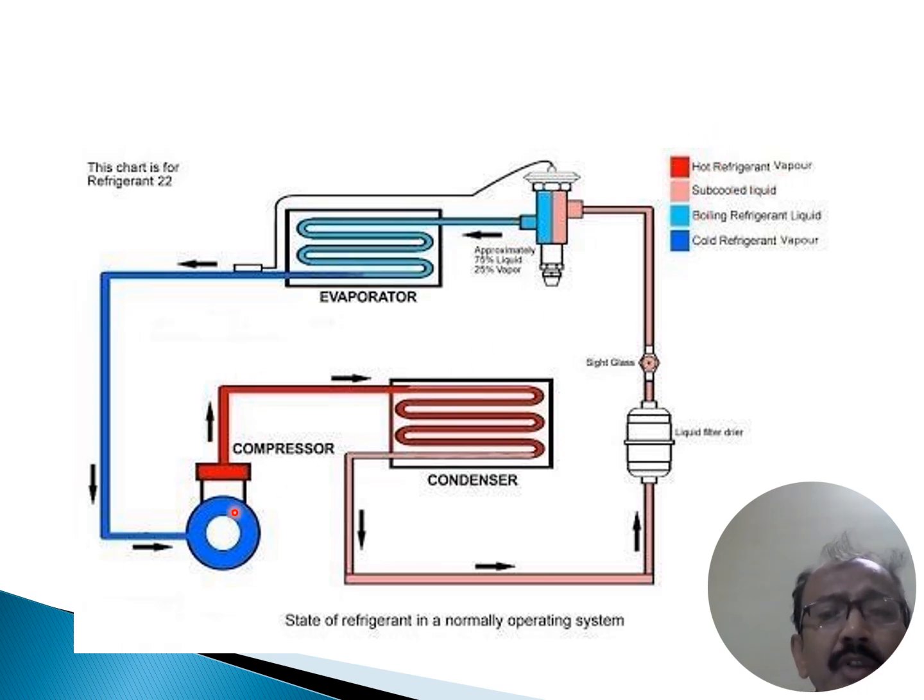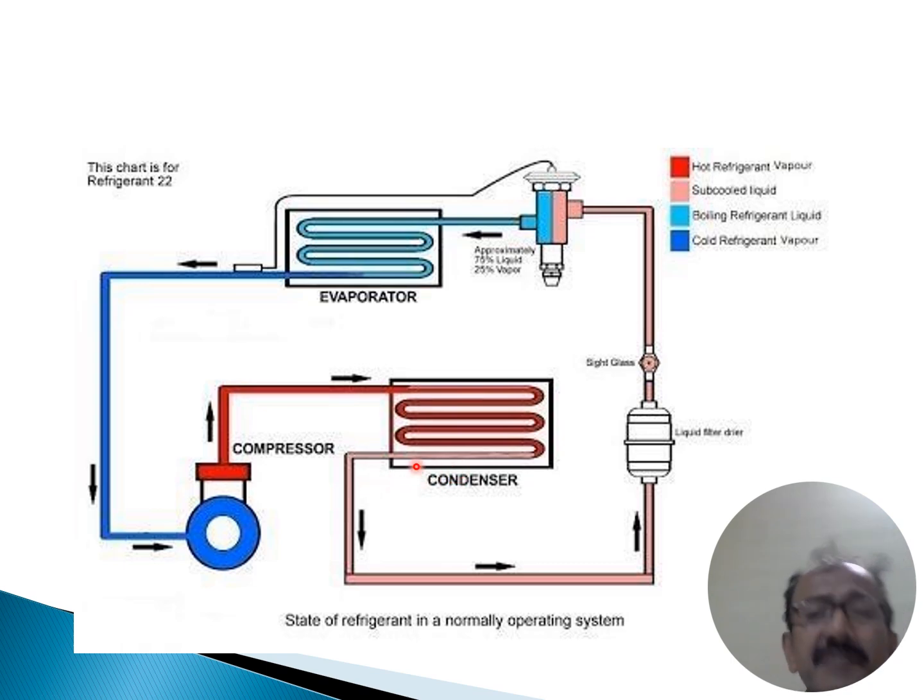When refrigerant comes out from the compressor and enters the condenser, the state of that refrigerant is hot refrigerant in the form of vapor. When it enters the condenser and goes out from the condenser, that state is subcooled liquid. It releases heat and is converted into liquid.